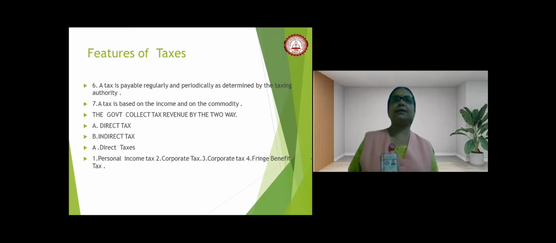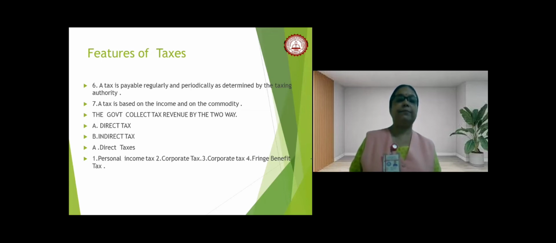Obviously, when the tax is imposed on the income of the people, it is known as income tax. When it is imposed on the commodity, it is known as commodity tax. Now, for example, sales tax. When we are buying any costly commodity, indirectly we are paying the sales tax,